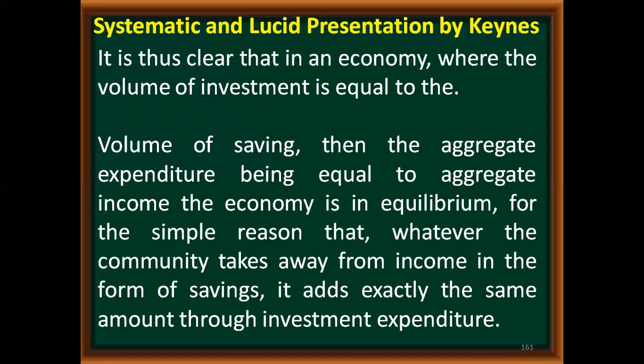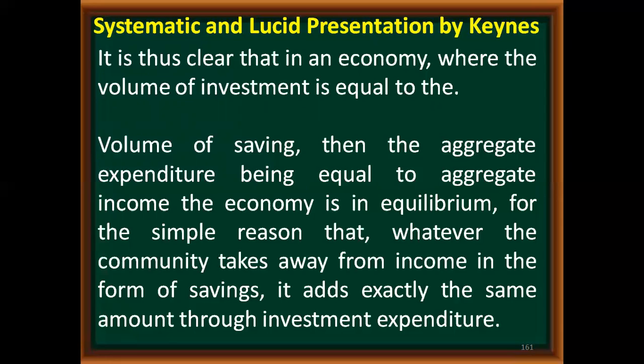So that is what is said in this paragraph, that whatever the community takes away from income, that means whatever the community is not spending out of their income, will be available in the form of saving, and this saving will be exactly equal to the amount of investment expenditure.